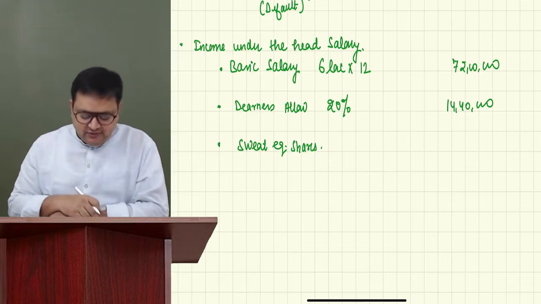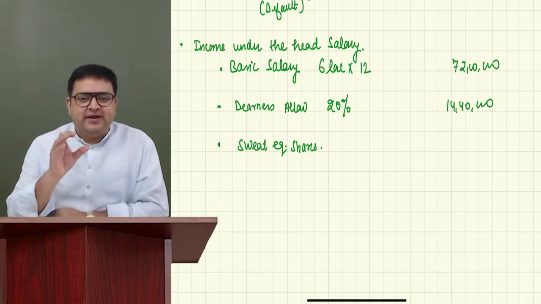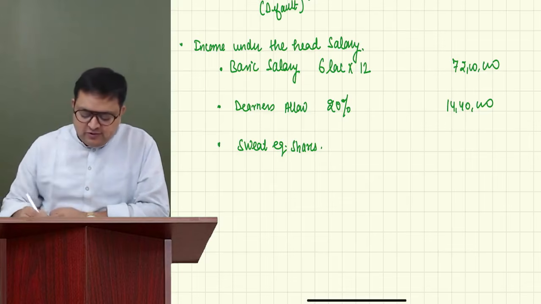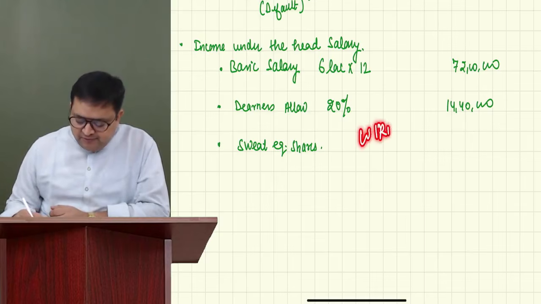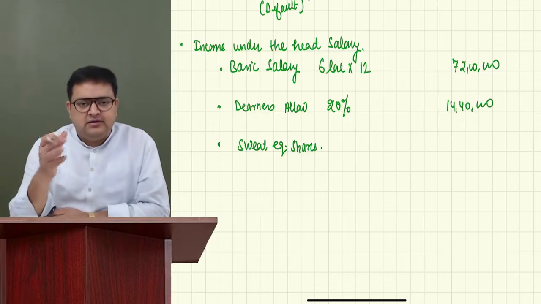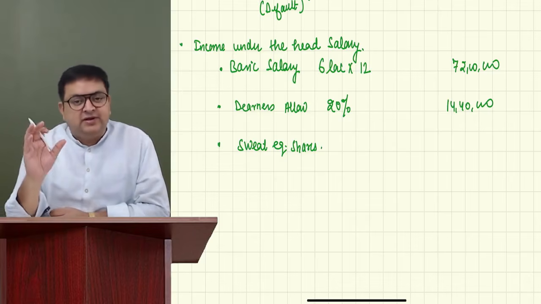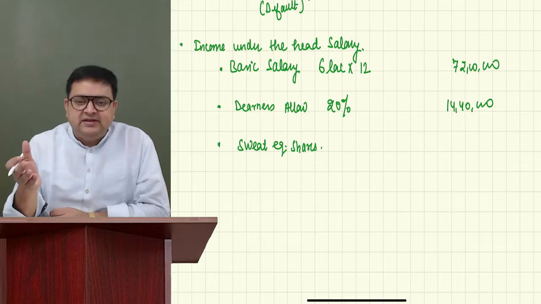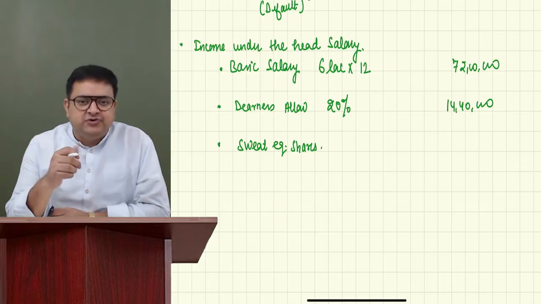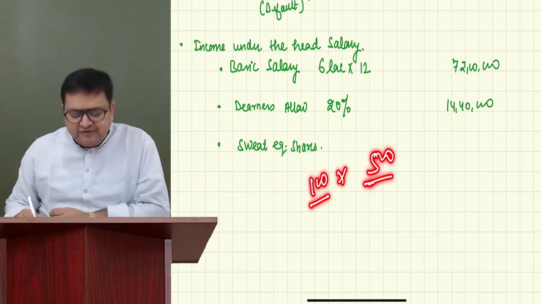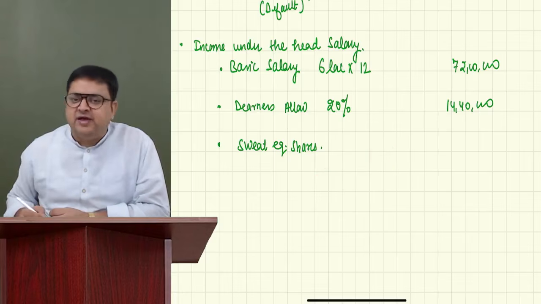Now let us think about the sweat equity shares. Sweat equity shares, we are getting a facility. Let's say you are working with a company. For example, you are working with Wipro. Wipro is saying today that we are giving you 100 shares of our company free. So is it a facility? Yes. So we will see what is the market rate of the Wipro share. Let's say the market rate is 500 rupees per share and we are getting 100 shares for free. So 100 into 500, 50,000 rupees is the benefit we are getting.